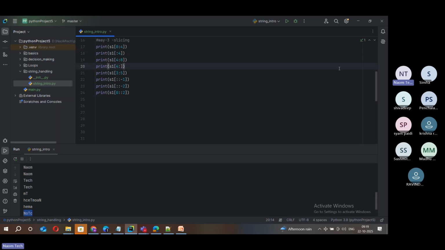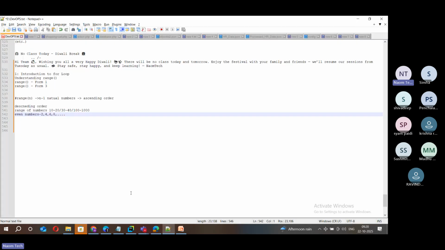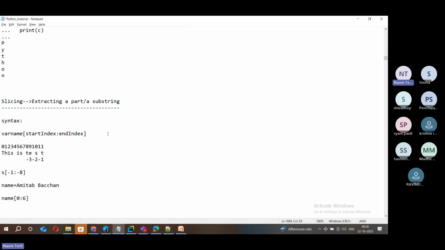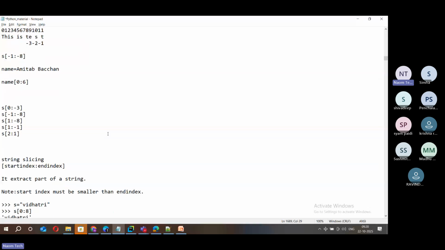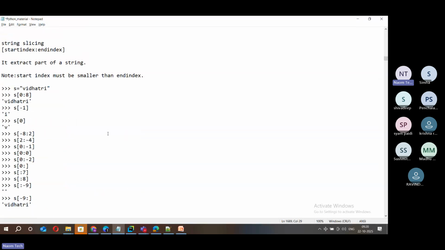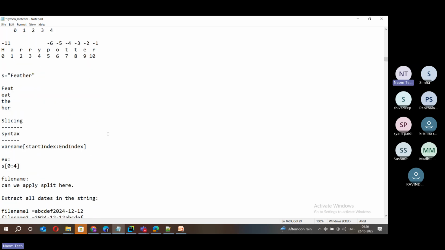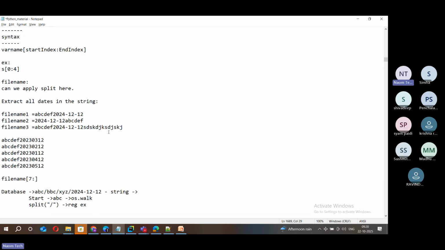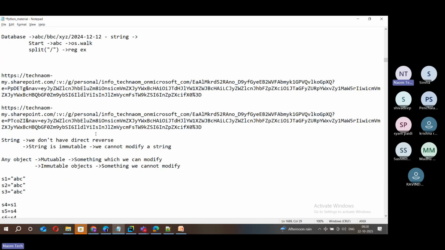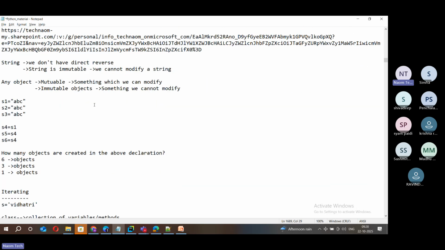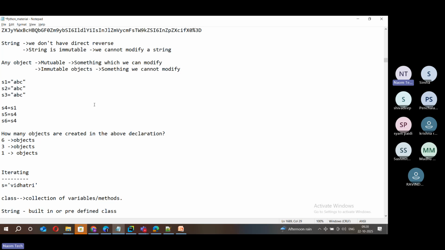Next, finally, what we do is practice till this. We have so much to discuss. Tomorrow is definitely going to be another very useful, productive session for you, because there is so much you will learn if you apply it in your day-to-day development. So we'll work on all these different scenarios and try to understand more about strings.